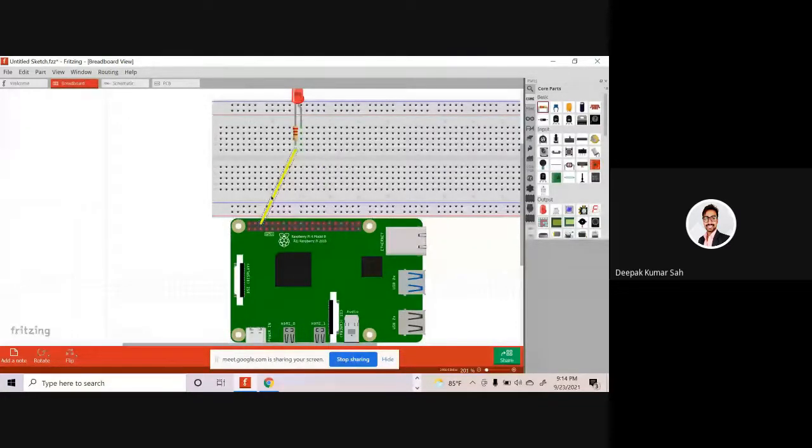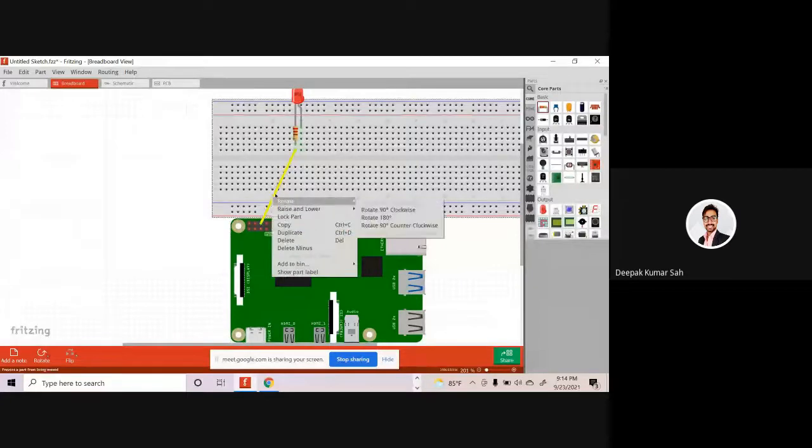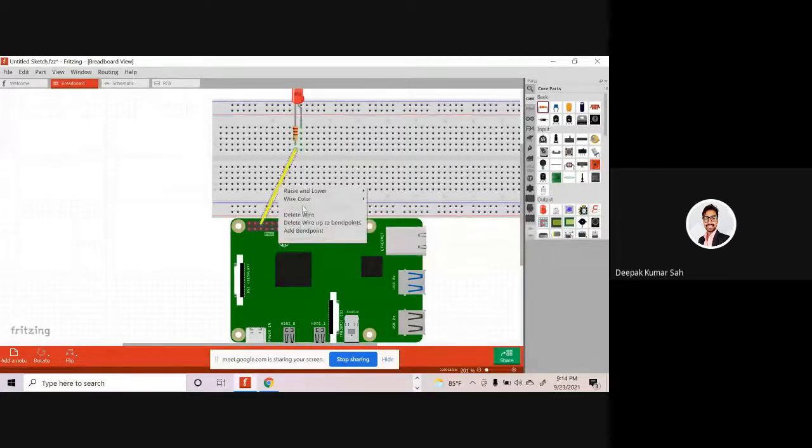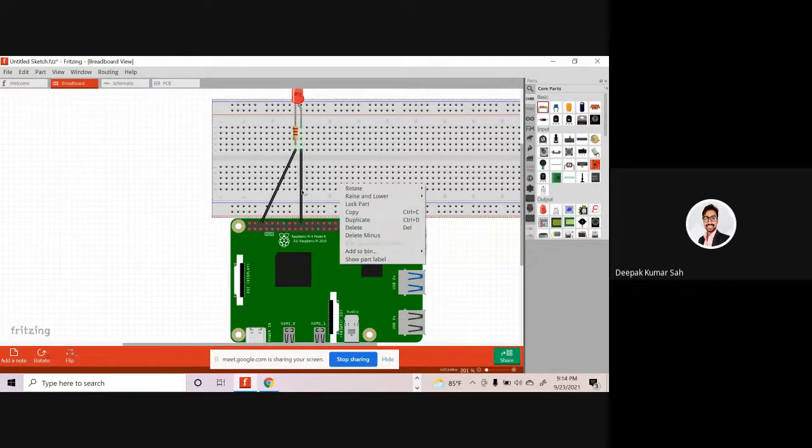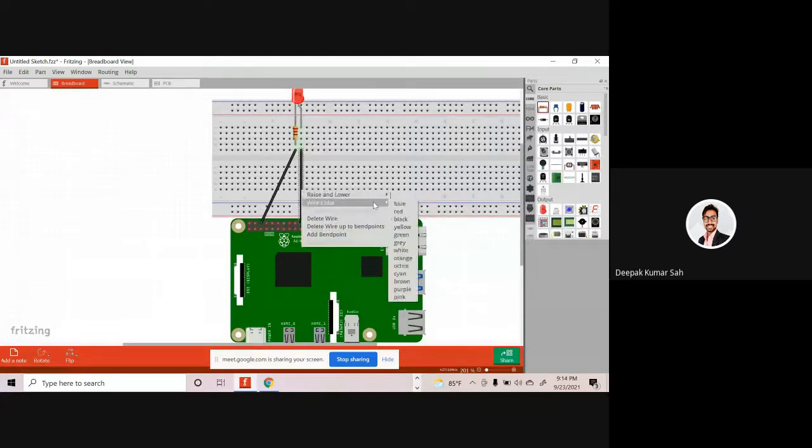And you can change the wire color to black as it is ground. And you can connect any of the digital pins to the positive terminal, to the GPIO pin of the Raspberry Pi. Again, you can change the color to red, okay? So this is the circuit diagram for your LED, as we have discussed earlier in the previous sessions also.